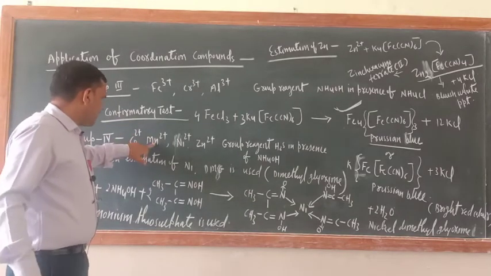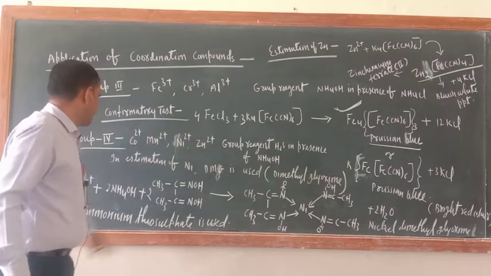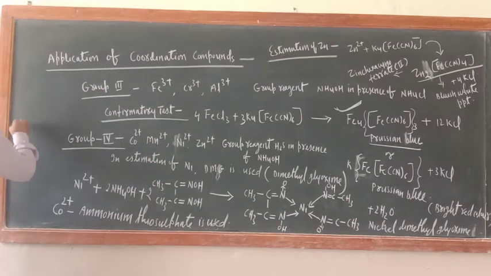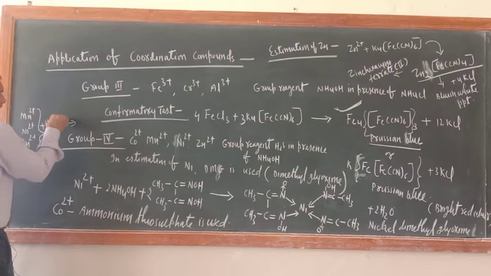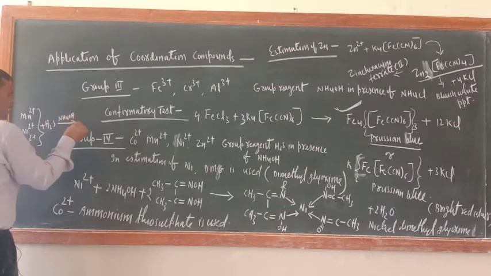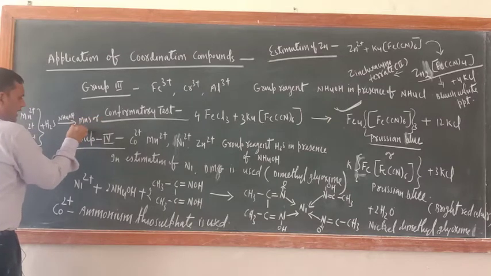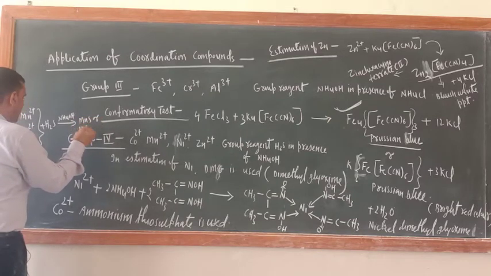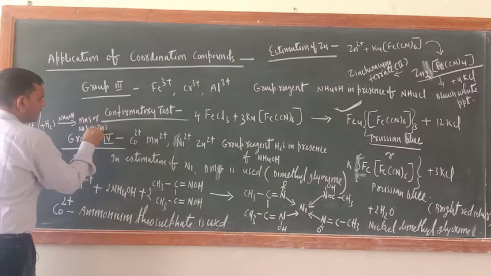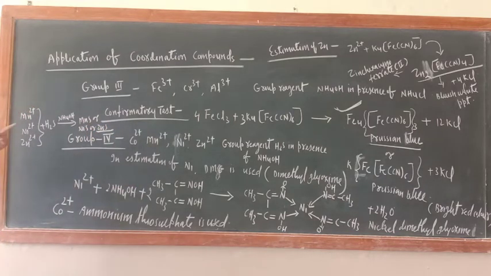When Mn2+, Ni2+ and Zn2+ react with H2S in presence of NH4OH, what is formed? MnS may be formed, or NiS may be formed, or ZnS; black PPT of ZnS is formed.